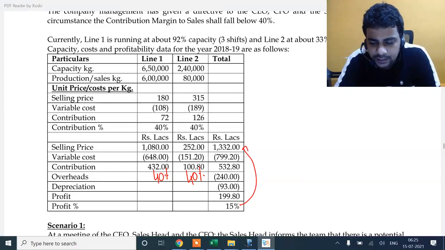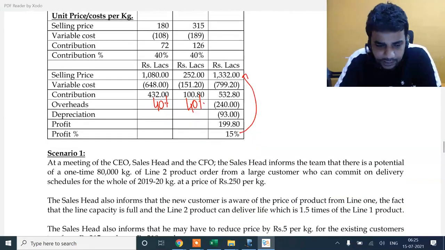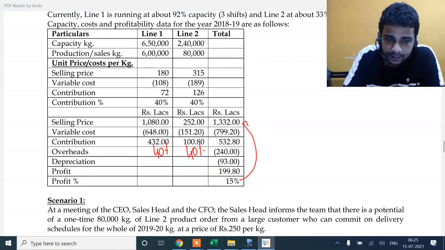Now I've got a new order. There's been a lot of discussion among the CEO, sales head and the CFO. This new order is at the price of 250. Obviously if it's at the price of 250, it will be like this: 250, 189.